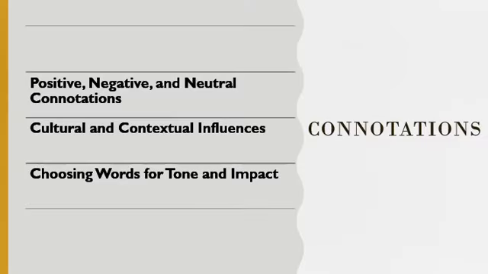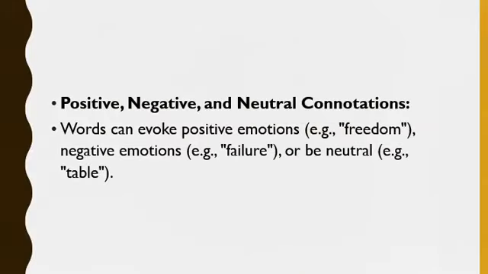And now let's see the major three classifications of connotations. Positive, negative, and neutral connotations are there. Cultural and contextual influences might be there, and choosing words for tone and impact. These are the three classifications you'll have to know. And now positive, negative, and neutral connotations. See, words can evoke positive emotions. Example, freedom.